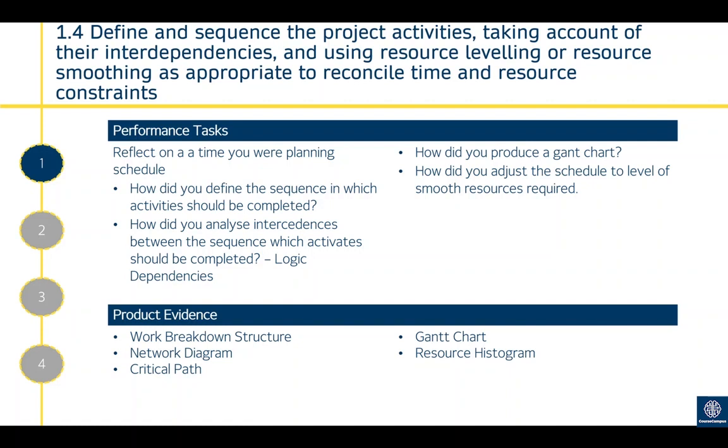You'd then be taking that network diagram and putting it into a Gantt chart, and attached to that Gantt chart would be a resource histogram. If you're doing a holistic statement or some holistic evidence for this criteria, there is a link between this criteria and this outcome in general to the resource unit and the first outcome in there, which is about planning project and resources. There's a bit of overlap because resource levelling, resource smoothing, well, that's resources. So the best practice would be to have some sort of holistic evidence that covers both these outcomes where possible.